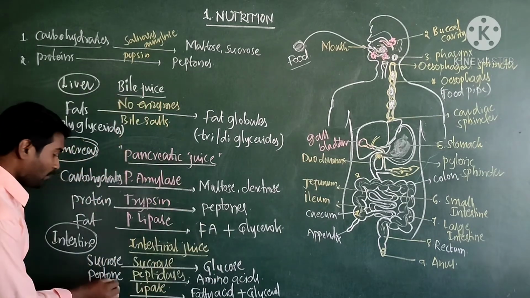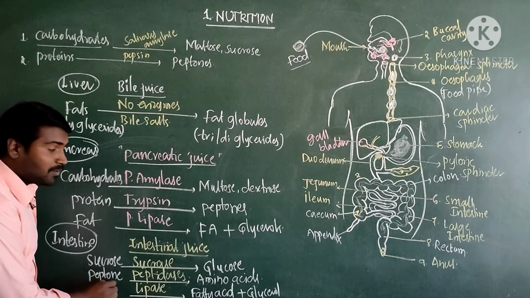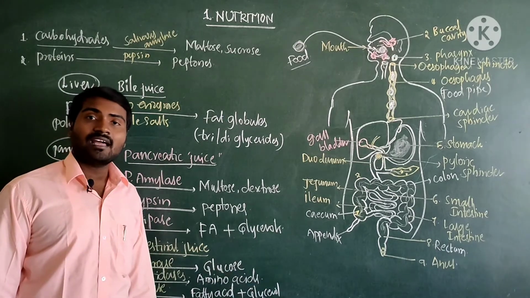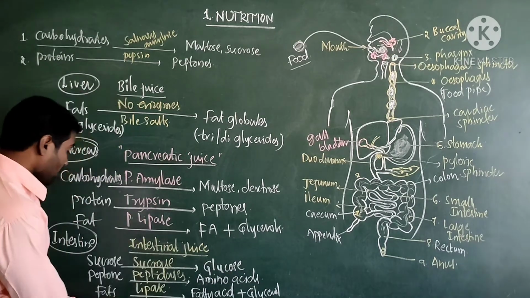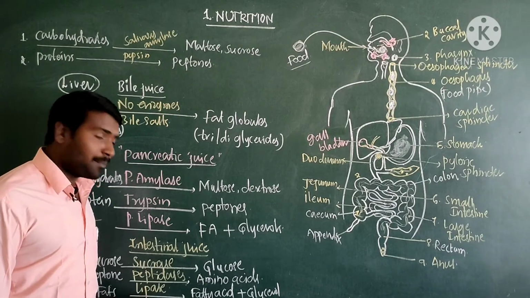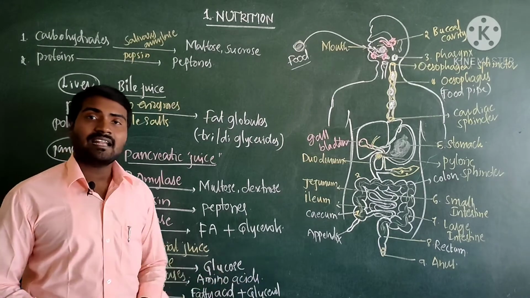So simply peptones, either tripeptides or dipeptides, finally break down into amino acids. So these are the monopeptides. Come to fats. Fats in the presence of intestinal lipase are further broken down into fatty acids and glycerols.